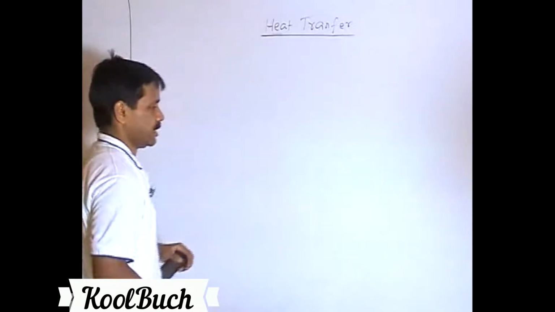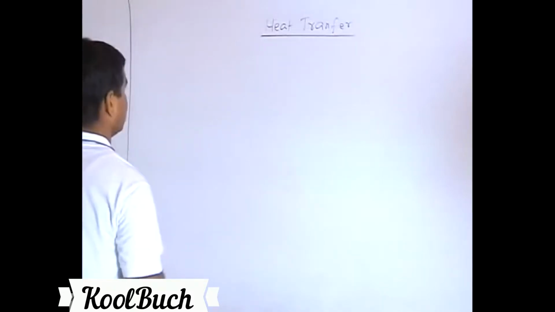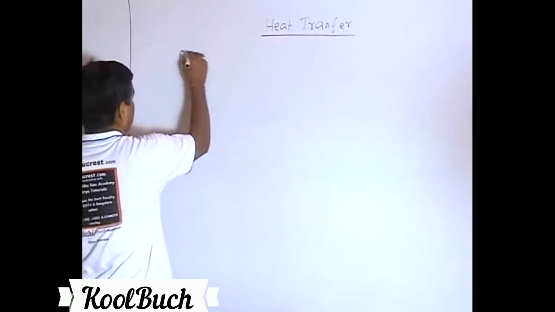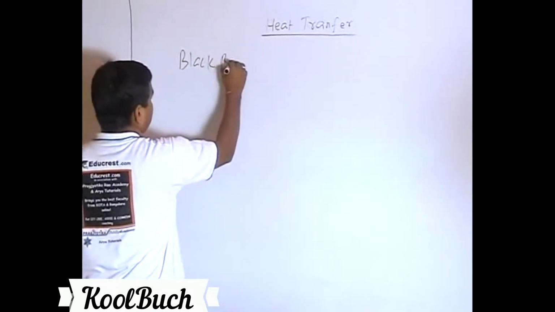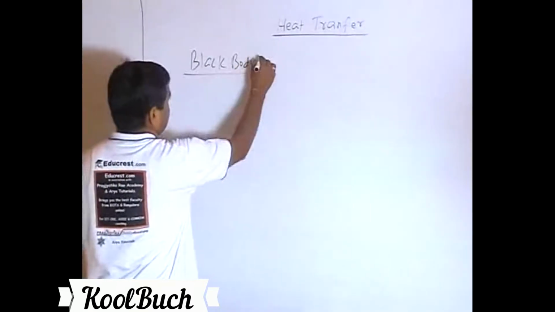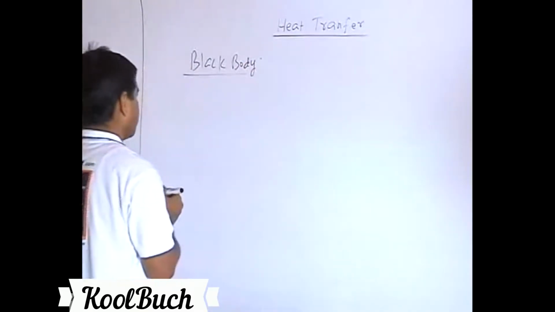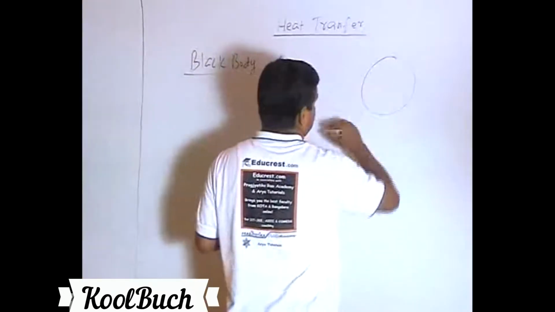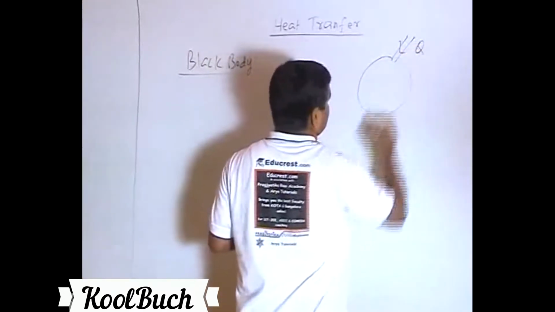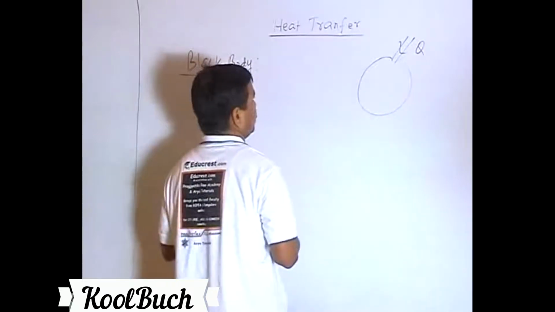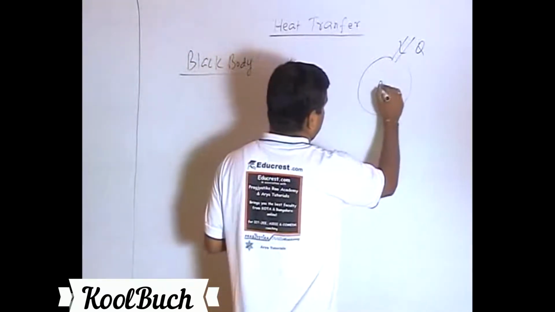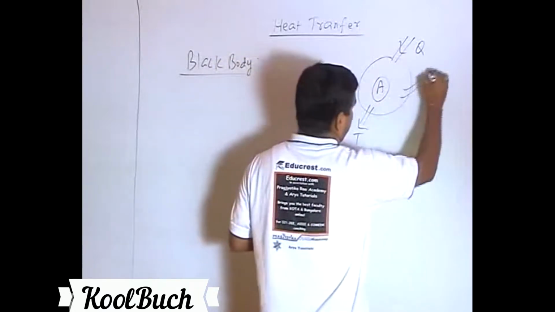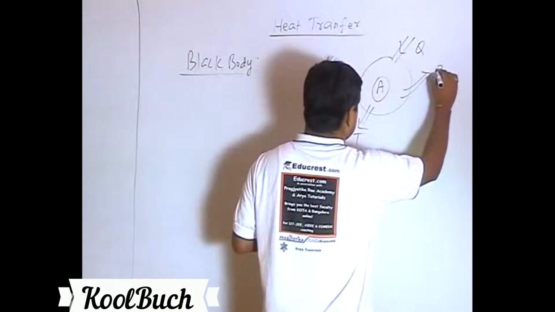Now let's discuss certain specific terms used in case of heat transfer. For example, we call it black body. So basically these definitions are derived from the property of a body. As we have seen, in a case where Q amount of heat was received through radiation, part of it was absorbed, part of it was transmitted, and part of it was reflected back.